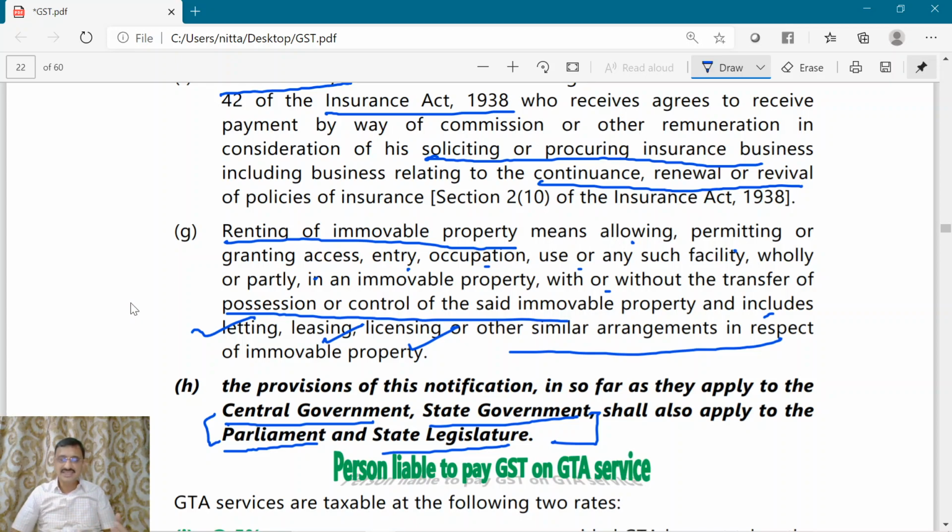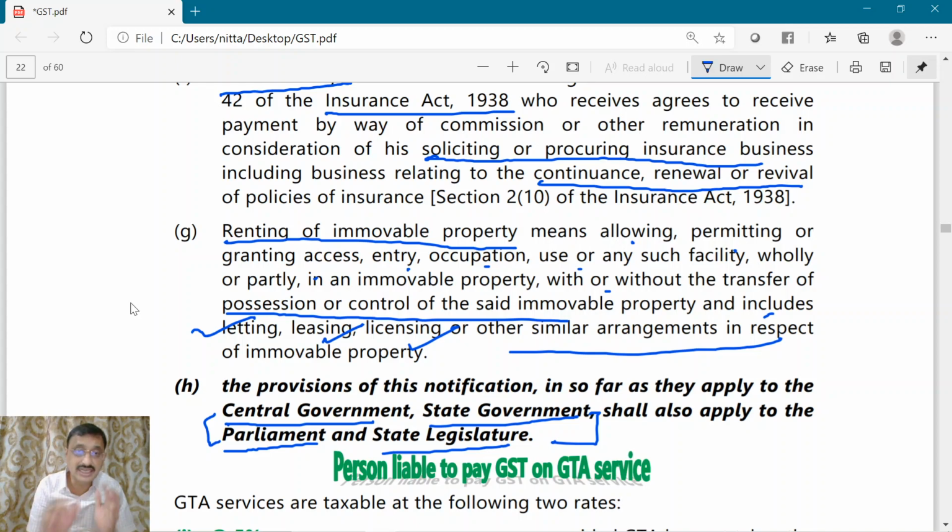you have to understand it as the services are provided by the Parliament, or somewhere if you say services are provided to the central government, then you have to understand that it will equally apply to services provided to the Parliament. Let us say a goods transport agency is supplying service to the central government, then this central government is a registered person, it comes under the specified recipients list of 7.